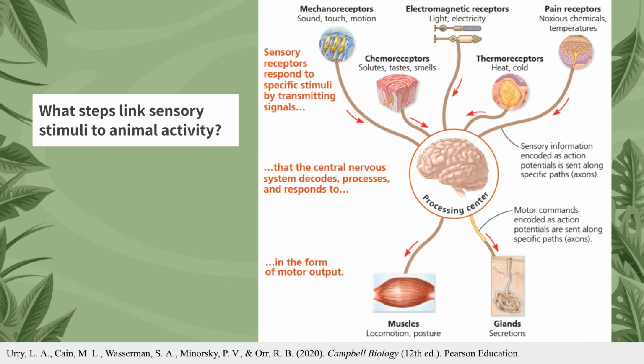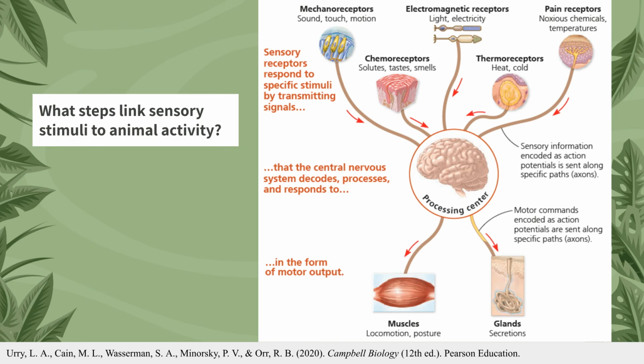This diagram illustrates the functional pathway of the nervous system, showing how it bridges the gap between detecting a stimulus and performing an action. The process begins when sensory receptors, specialized structures that detect specific environmental changes, respond to a stimulus. For example, mechanoreceptors detect touch, while chemoreceptors detect smells or tastes. Once activated, these receptors transmit information along sensory neurons, axons, toward a processing center.